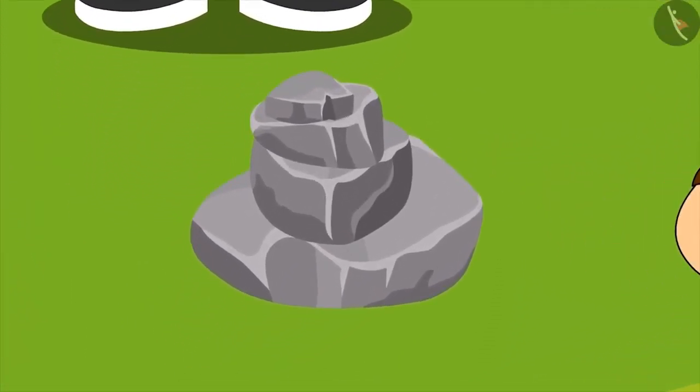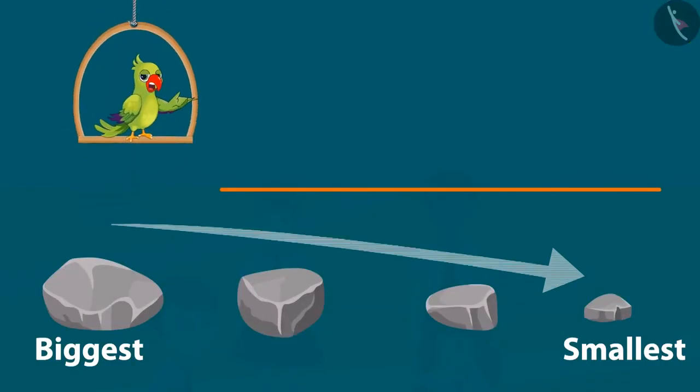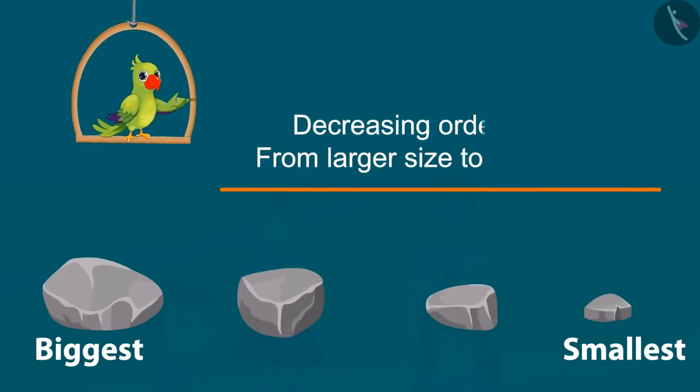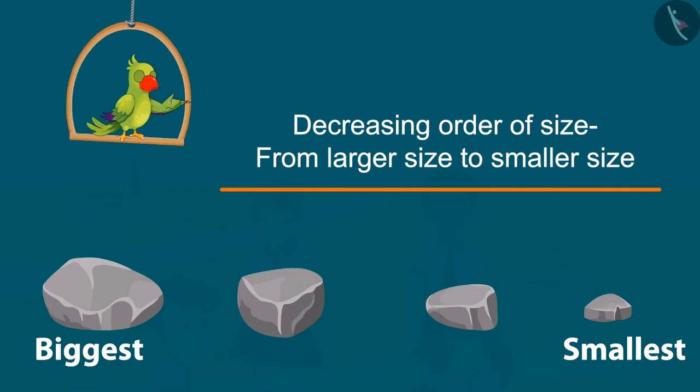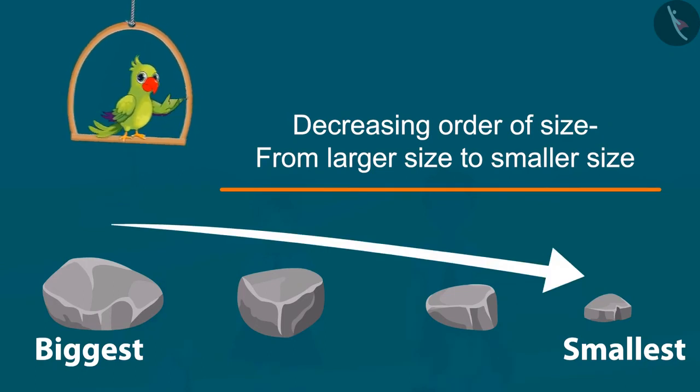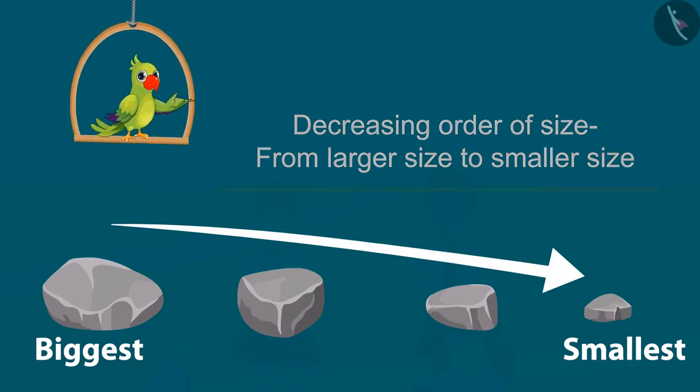Come on, let's place 7 stones now. Children, in this example you saw how Chotu and Aarti made a pile of stones by keeping them in the decreasing order of their size, one by one, that is from large to small size.